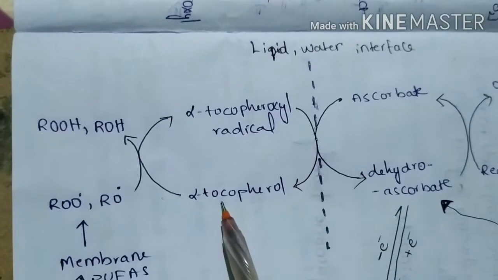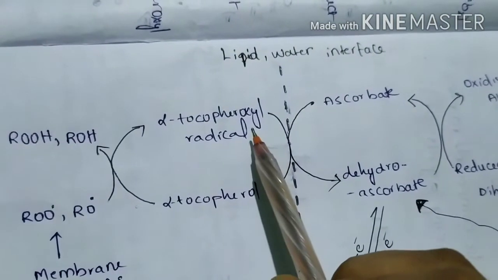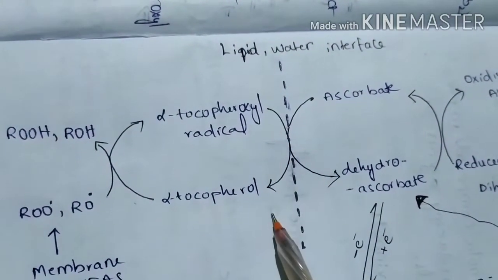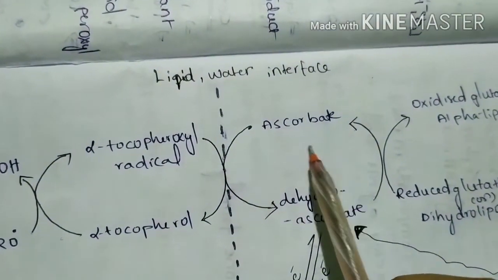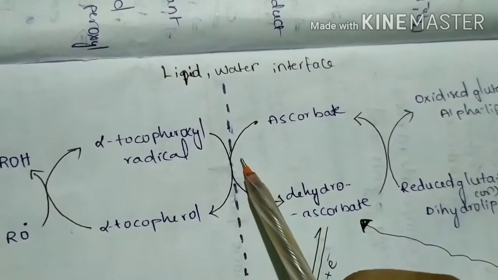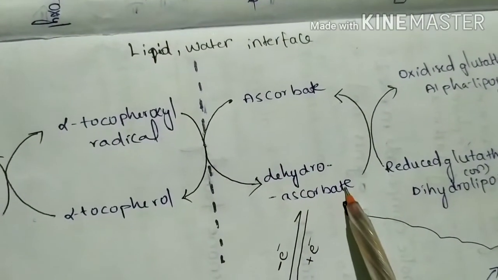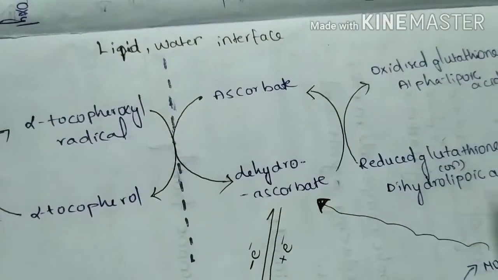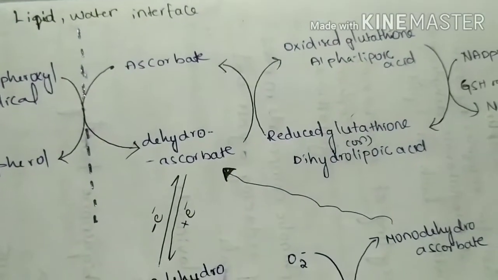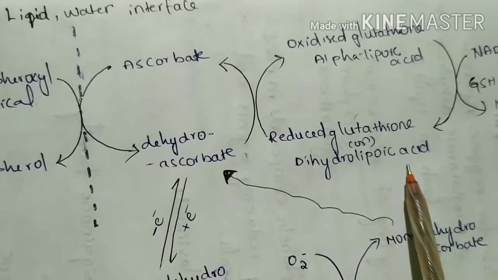This reaction majorly occurs in biological membrane, and alpha tocopheroxyl radical is again converted into vitamin E by ascorbate, which is vitamin C. Ascorbate reacts with this radical and is converted into its oxidized form. This is called dehydroascorbate. Dehydroascorbate is again converted into ascorbate by the reaction with reduced glutathione or dihydrolipoic acid.